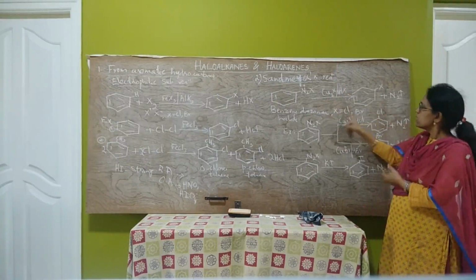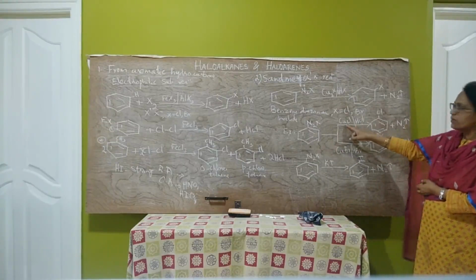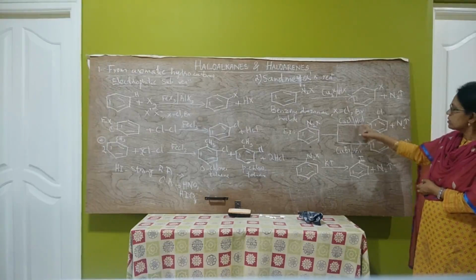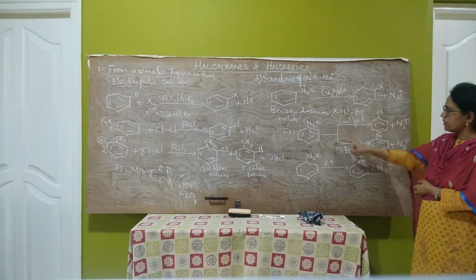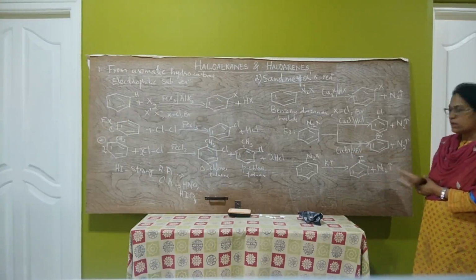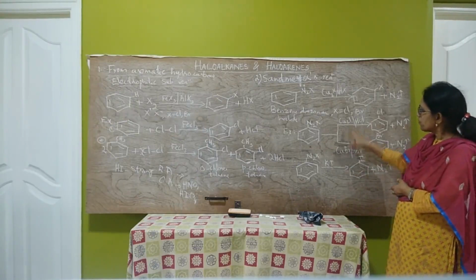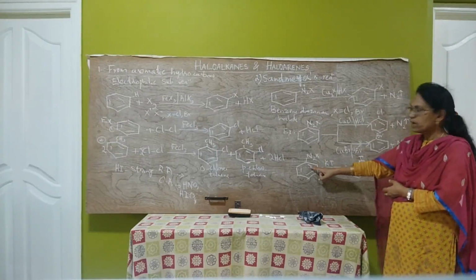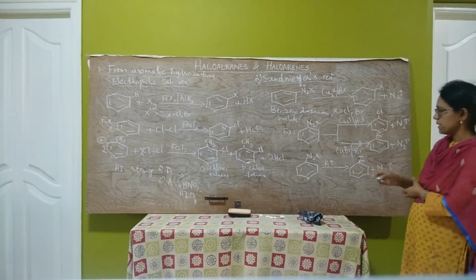Here X means Cl or Br. For preparing chlorobenzene, benzene diazonium halide is treated with CuCl and HCl. For preparing bromobenzene, we treat benzene diazonium halide with CuBr and HBr. For preparing iodobenzene, instead of cuprous halide, just potassium iodide and benzene diazonium halide are used. When shaken, we get iodobenzene.